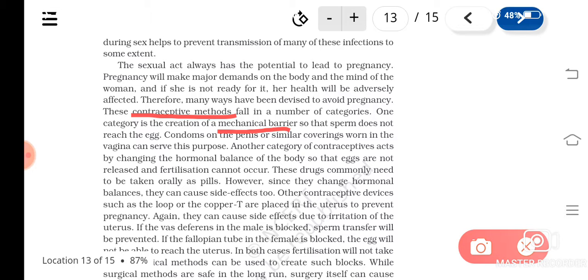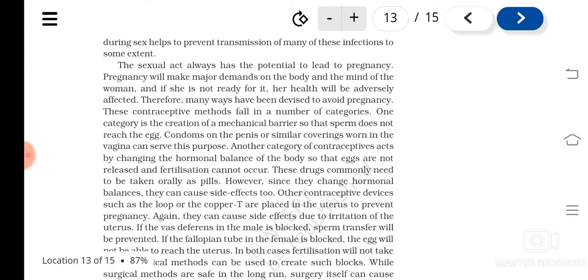An example of this is condoms that are used by males. Understood? There are also various types of barrier methods in females, like the diaphragm, vaults, etc. So the barrier method is preventing the sperms from reaching the eggs.